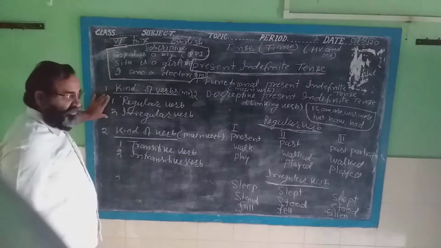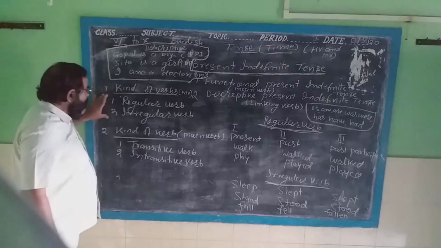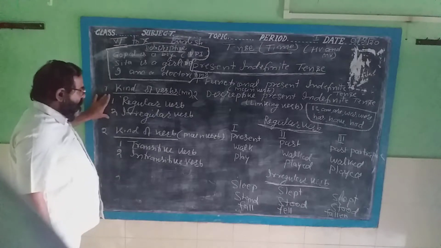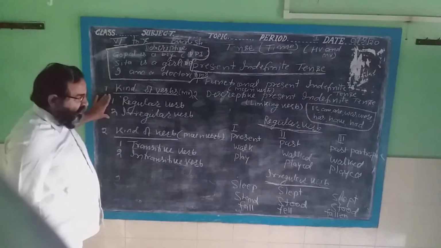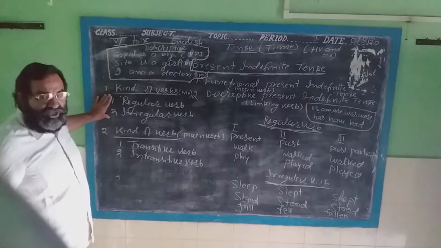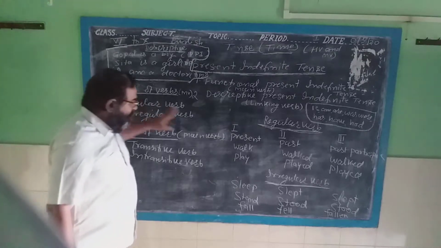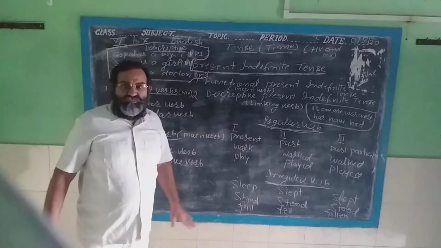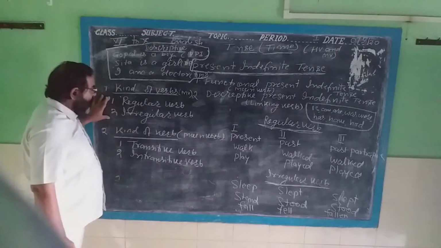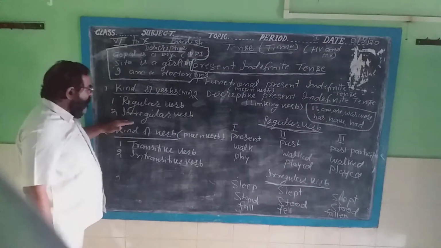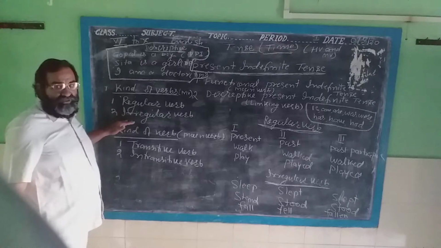Until we learn these kinds of main verb, we cannot write English, we cannot learn the regular and irregular main verb. First is the regular main verb, second is the irregular main verb.